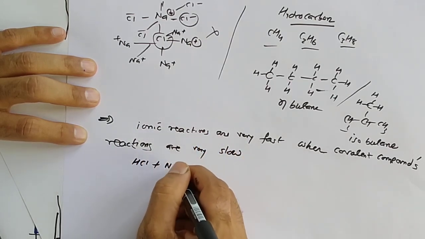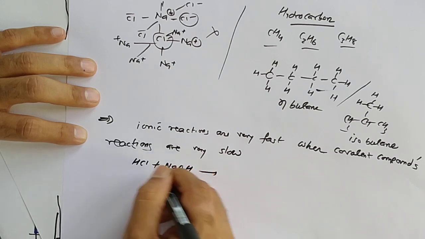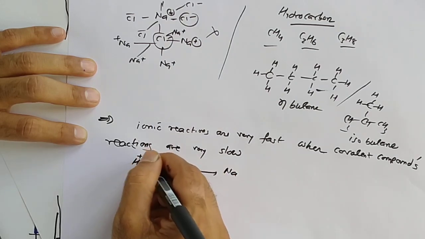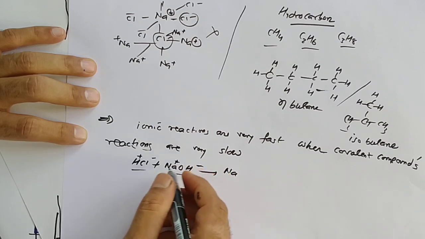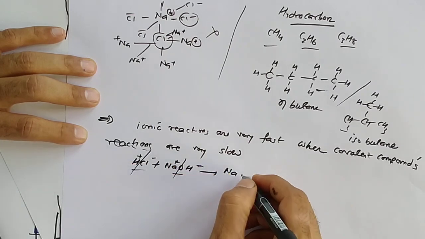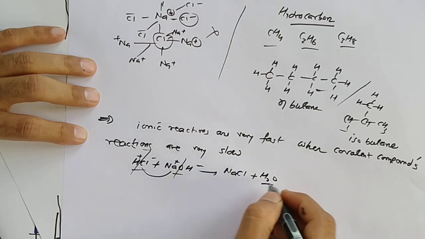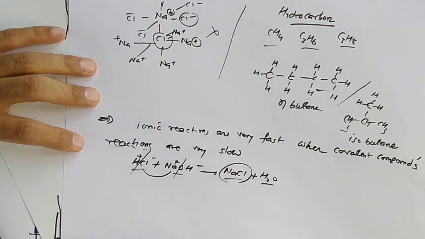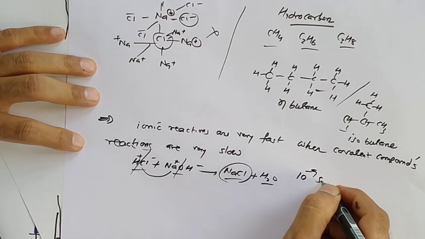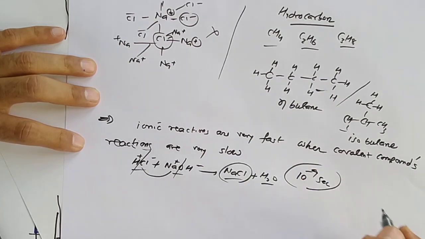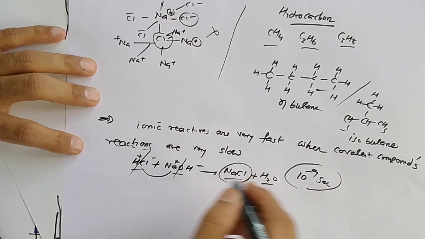I am giving you the example of a strong acid and a strong base. Here the bond breaks in aqueous solution, so it gives ions. So opposite ions connect with each other and give a compound. So it completes in 10 raised to minus 9 seconds, very fast.